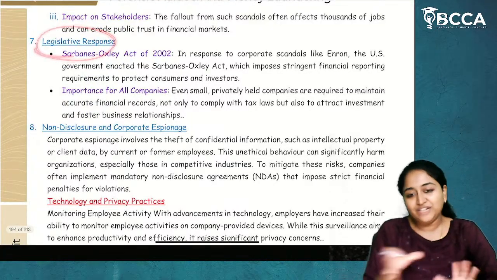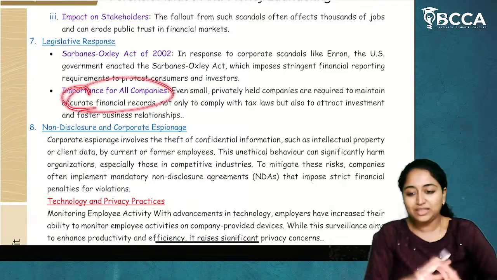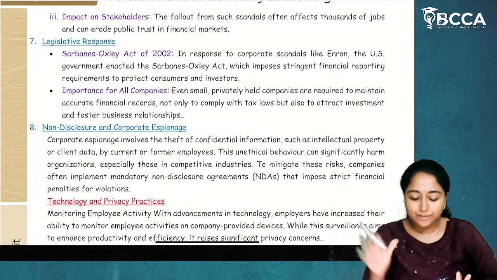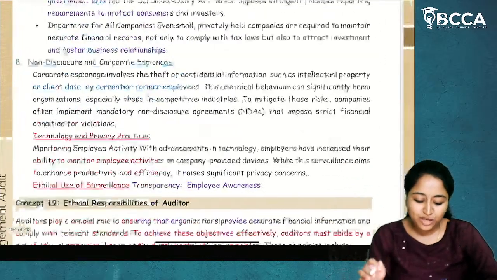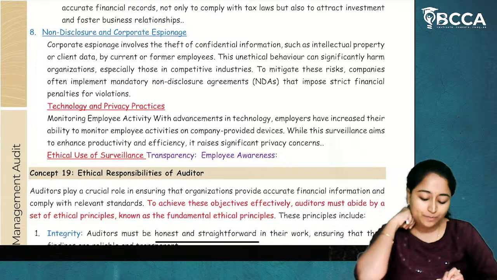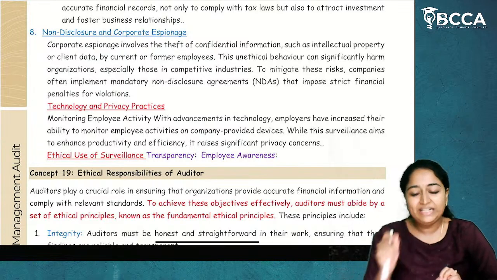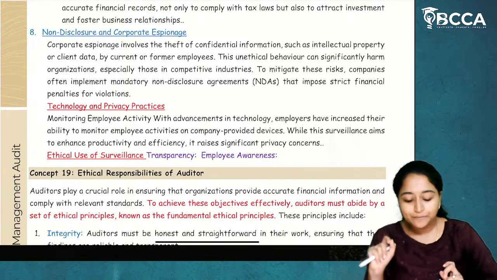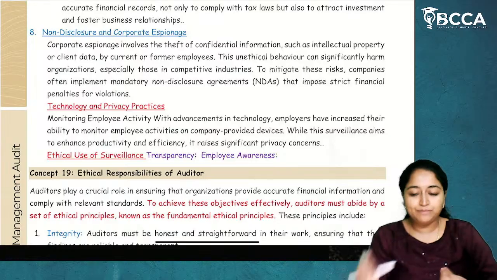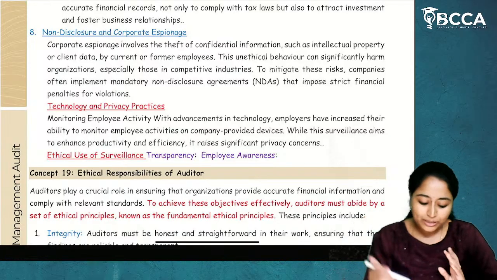Then about legislative responses, they have to follow the Sarbanes-Oxley Act and all the laws and provisions available for that particular company. Legislative response should be followed. And they need to have non-disclosure and corporate espionage protections, which means each and every organization should work on an NDA, a non-disclosure agreement. So there should be a mandatory NDA between the employees or any other person working in the organization and the management.